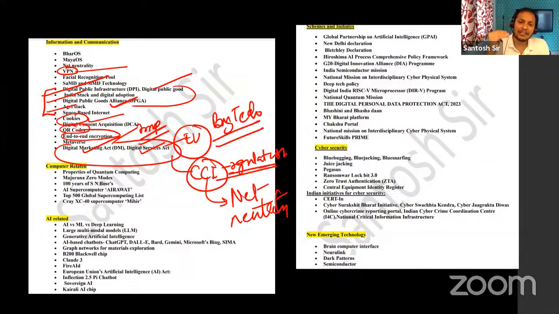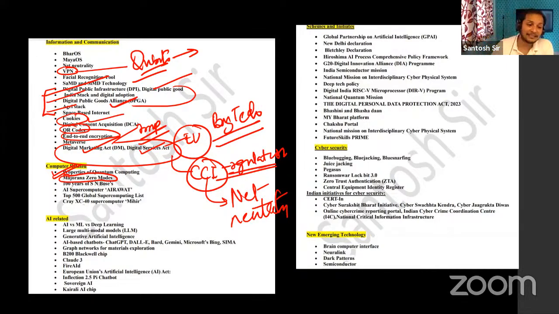This time they can go one step deeper and ask about the Majorana zero mode, or how quantum computers work, on which principle, the principle of superposition. Last year the question was very simple, they just asked what are qubits. If they go a little deeper, they can go on the Majorana zero mode, or on the principles of quantum computers.